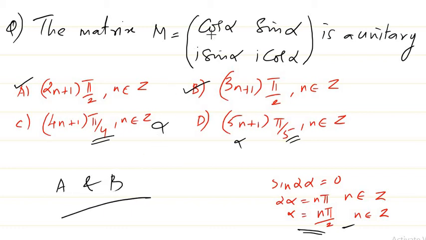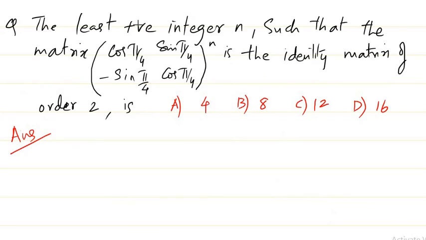Okay, so we'll go to the next question. So here we have the next question, that is the least positive integer n such that the matrix cos pi by 4, sin pi by 4, minus sin pi by 4, cos pi by 4, whole power n, is the identity matrix of order 2 is which one? Is it 4, 8, 12 or 16? So we need to find the least value of n for which the nth power of this particular matrix becomes an identity matrix, right?